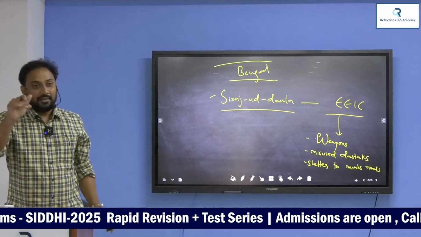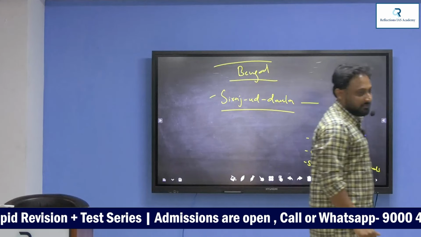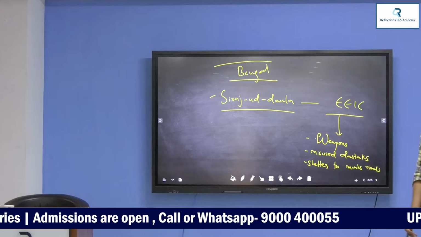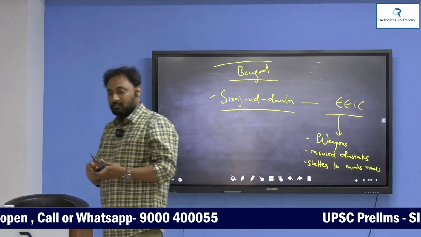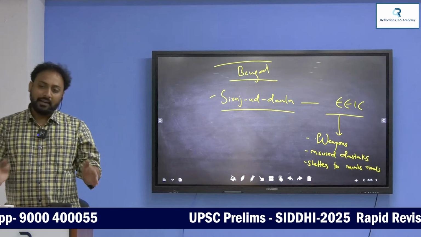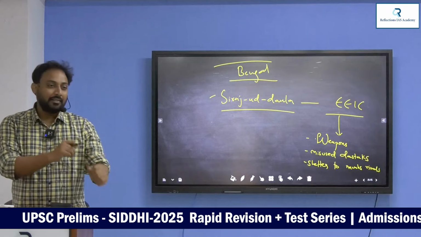I am asking you the difference. A statement-based question: what is the difference between the Battle of Plassey and Buxar? In the Battle of Plassey, the company fought against the Nawab. But in the Battle of Buxar, it was against a triple alliance. Robert Clive was one of the bureaucrats of the company only.